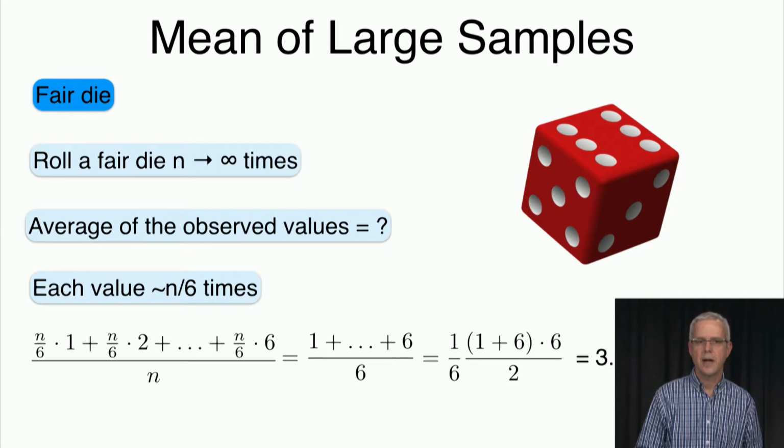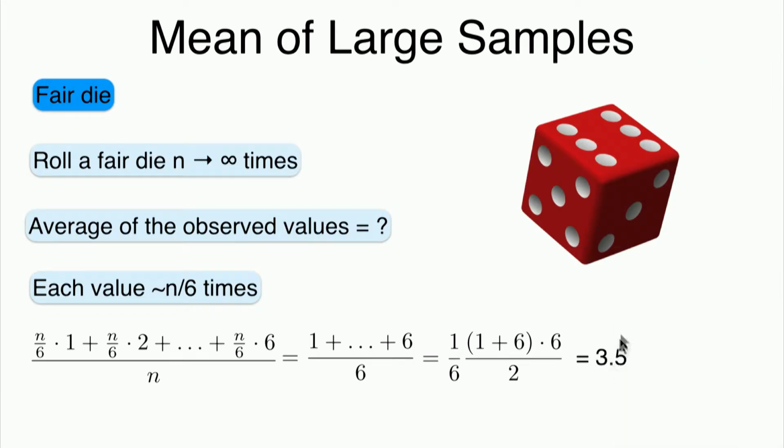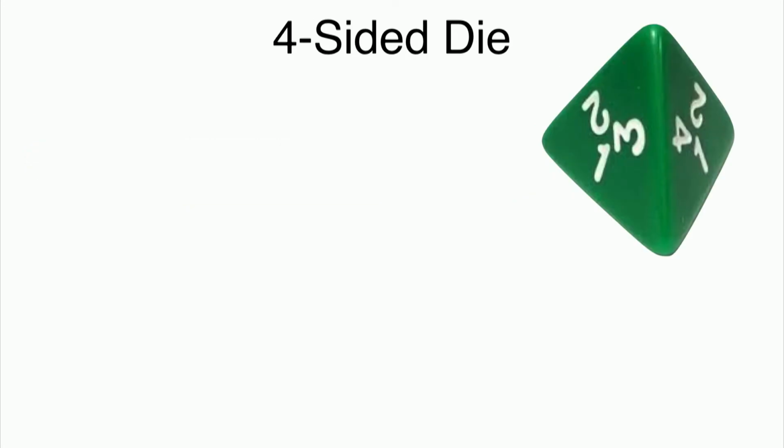What that tells us is that if we roll the die many times, we expect the average to concentrate around 3.5, which is very reasonable because we have values from 1 up to 6, all equally likely, so we expect the average to be between 1 and 6, which is just 3.5. So this is very reasonable.